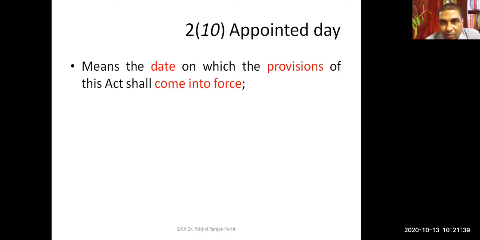Now, one more definition is relevant here: appointed date. It means the date on which the provisions of the Act came into force. Who can tell me what the appointed date is once again? Can you tell me the date which can be called the appointed date? 1st July 2017. Yes. GST became effective for most of the states.